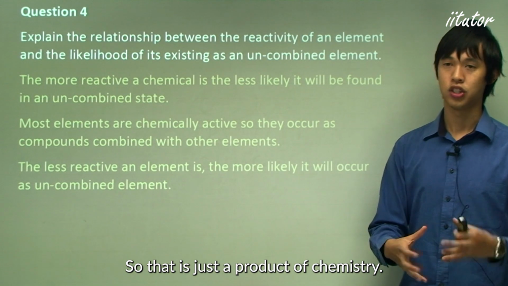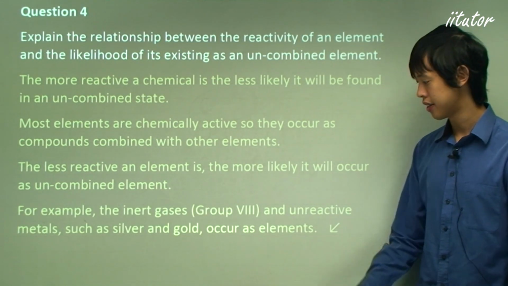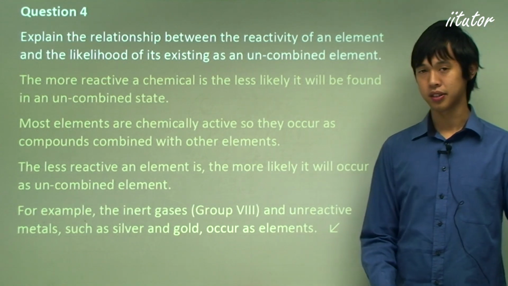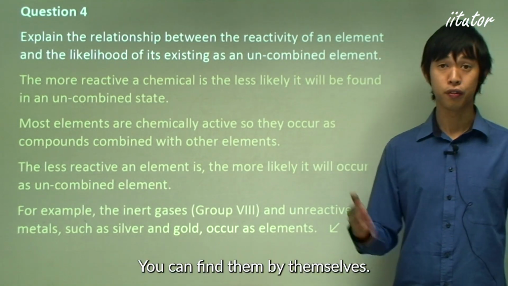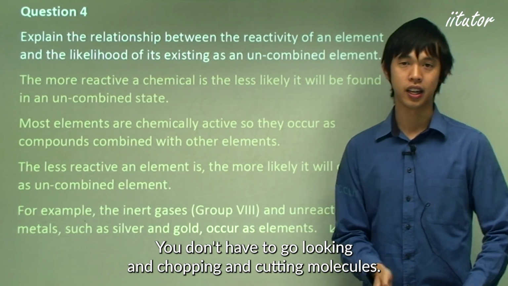So that is just a product of chemistry. For example, the noble gases or inert gases, group 8, and unreactive metals like the native metals occur as elements. You can find them by themselves. You don't have to go looking and chopping and cutting molecules.